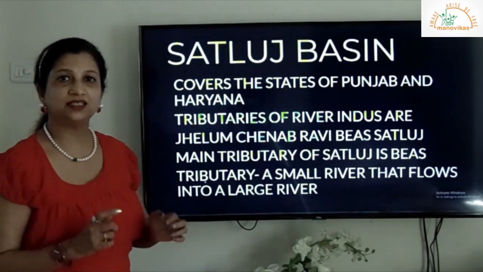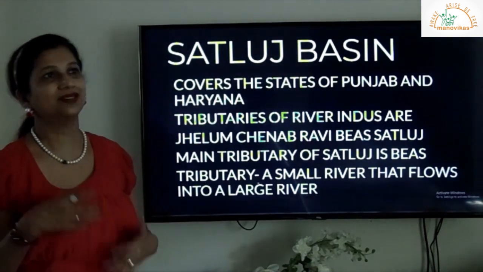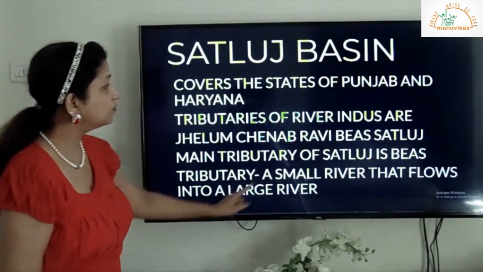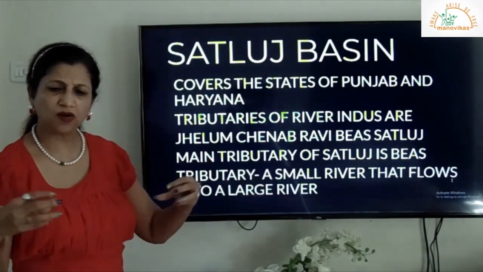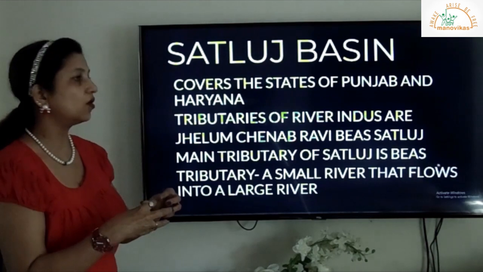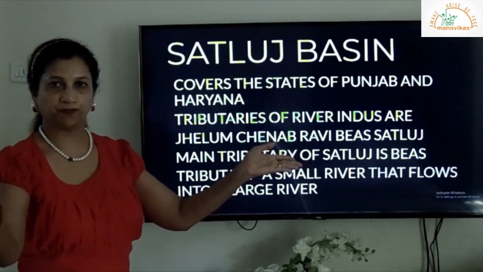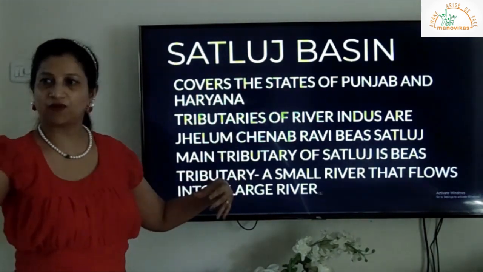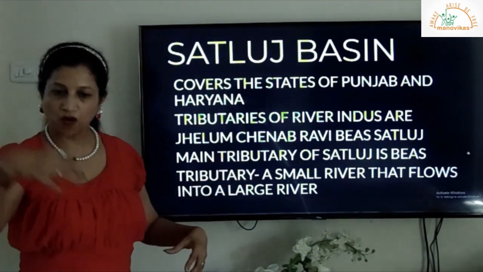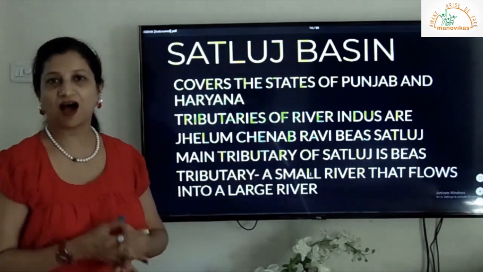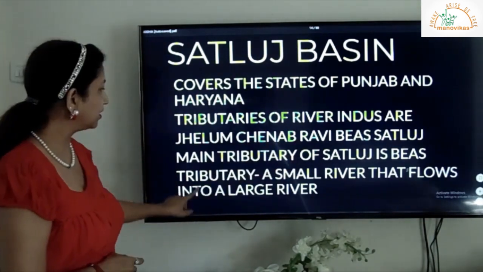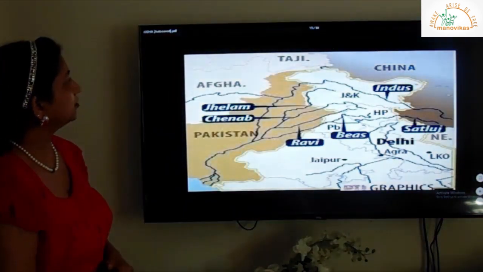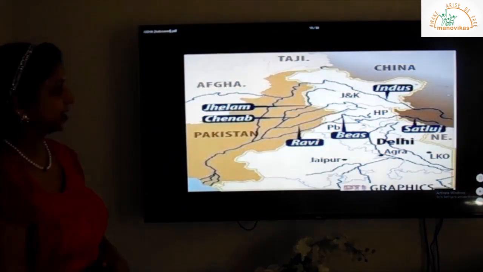Now what is a tributary? What is a tributary, children? A small river that joins or forms a large river. You can think from one side and this side, a small river forms a large river. That is called a tributary. Next. Now the tributaries of river Indus.